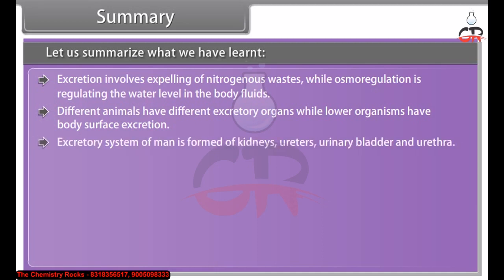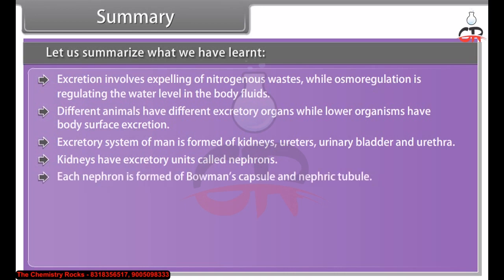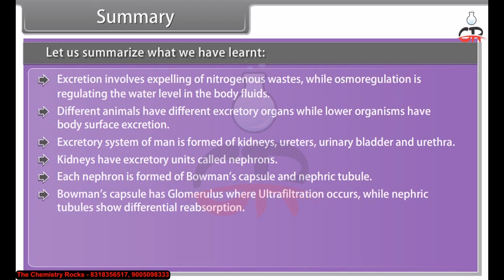Excretory system of man is formed of kidneys, ureters, urinary bladder, and urethra. Kidneys have excretory units called nephrons. Each nephron is formed of Bowman's capsule and nephric tubule. Bowman's capsule has glomerulus, where ultrafiltration occurs, while nephric tubules show differential reabsorption.